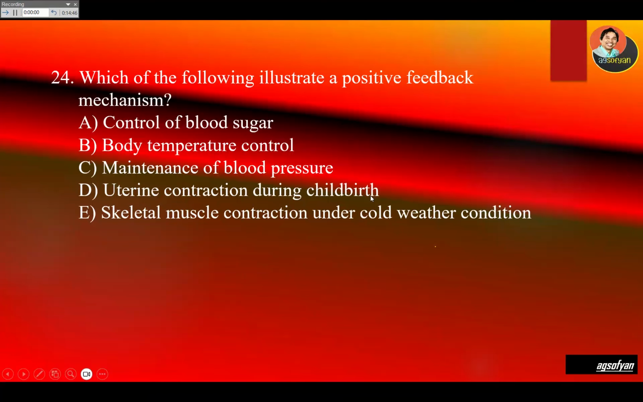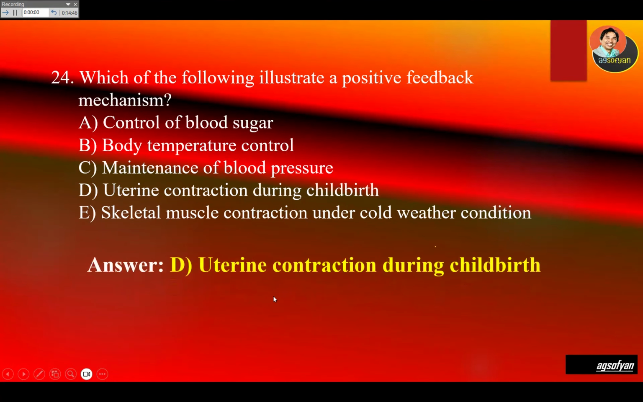So what happens here? During childbirth, the uterine wall will contract. So the muscle in the uterus will contract, and then our brain will produce oxytocin that will cause more contraction until the baby is born. So this is an example of a positive feedback system. So D should be the answer.